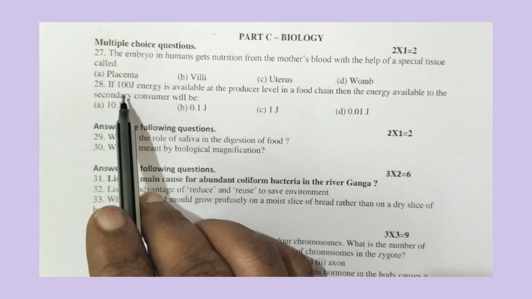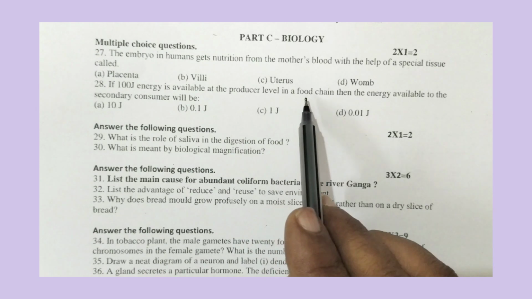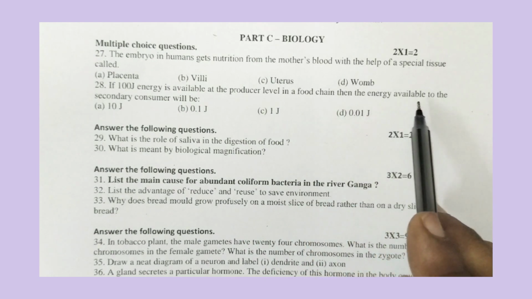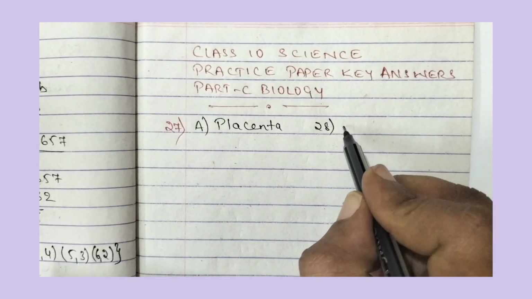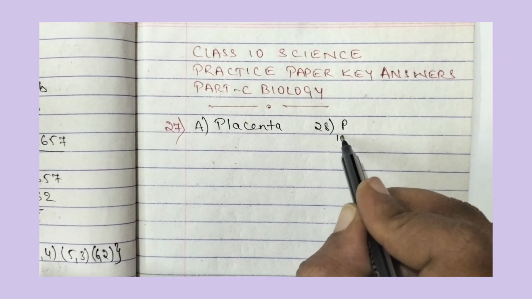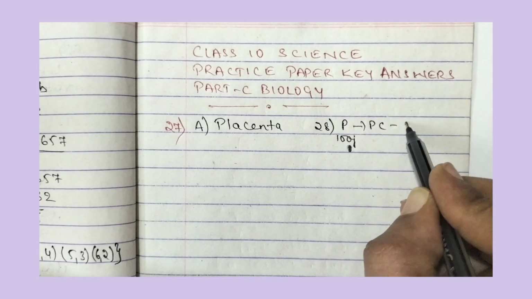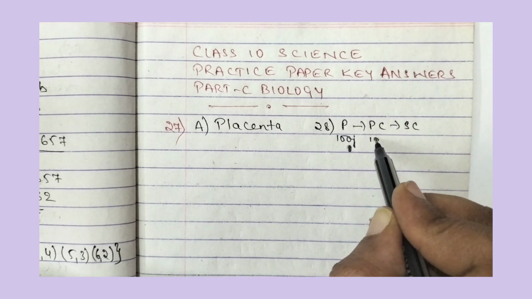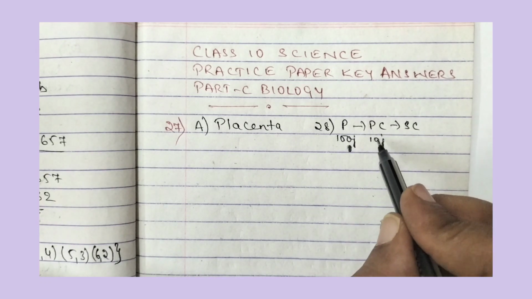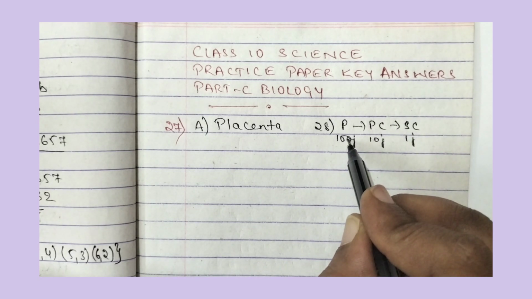If 100 joules of energy is available at the producer level in a food chain, then the energy available to the secondary consumer will be, they have asked. So for that, let us write. At the producer level there are 100 joules. From here to the primary consumer, then the secondary consumer. From here to here, 10 joules of energy gets transferred. From here to here, 1 joule, that is 10% of it.